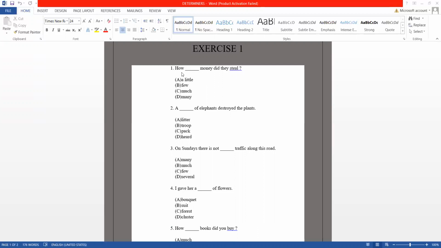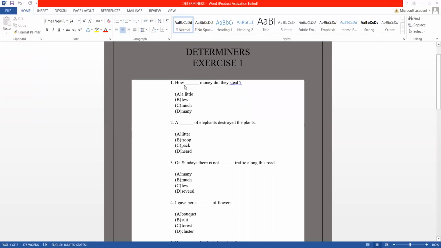The first sentence here was, how dash money did they steal? Let us first talk something about determiners. You have read about determiners in your 4th, 5th, and 6th standard. These are basic things, and they start the moment you start speaking, reading, writing, or listening to English.